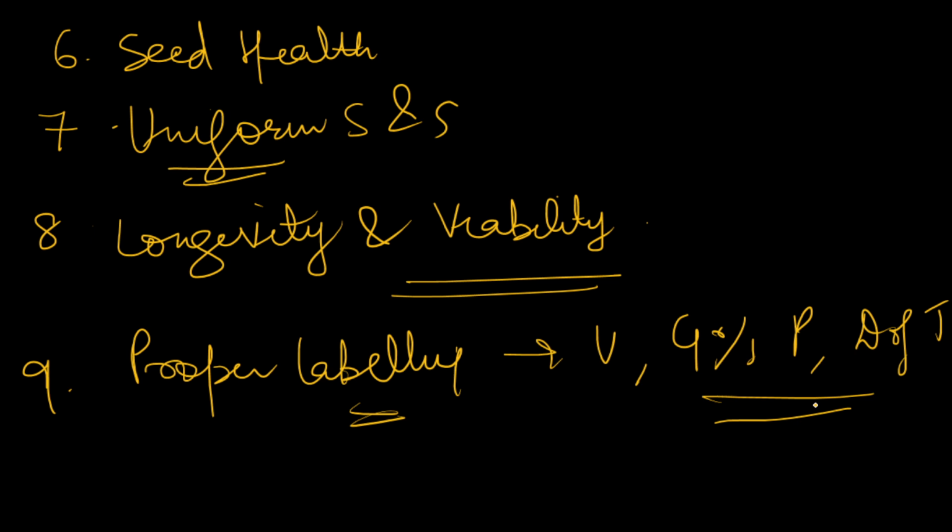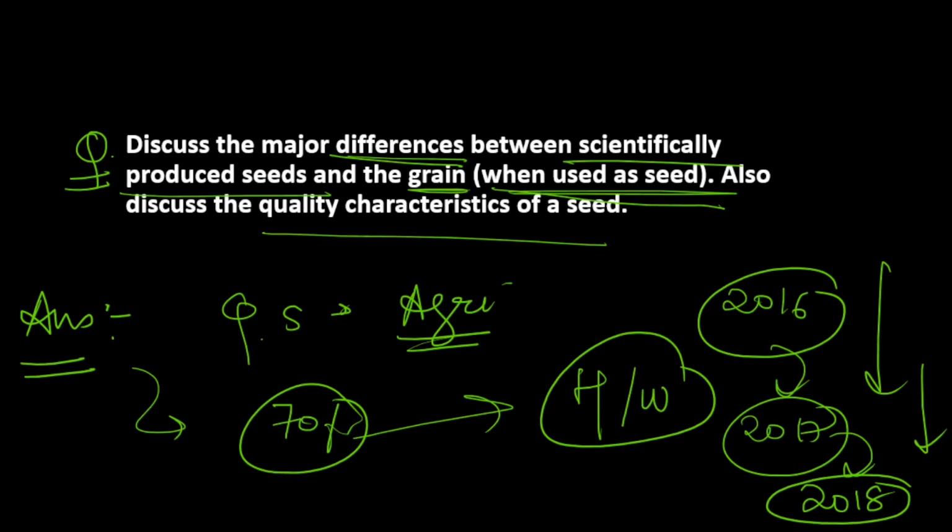In conclusion you can mention how scientifically produced seed is important, so that we can get a good amount of production and good purity. But at the same time, we should also take care of the traditional knowledge used when grain is used as seed. So a kind of balance between both, so that our genetic diversity is also maintained and we get a good amount of production. That could be a better conclusion.